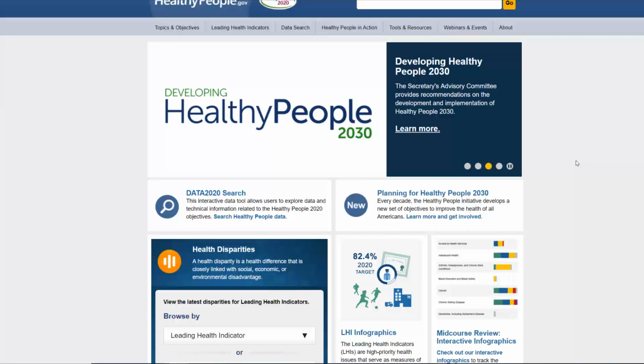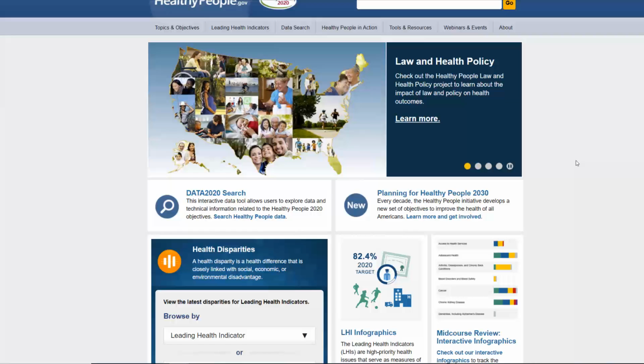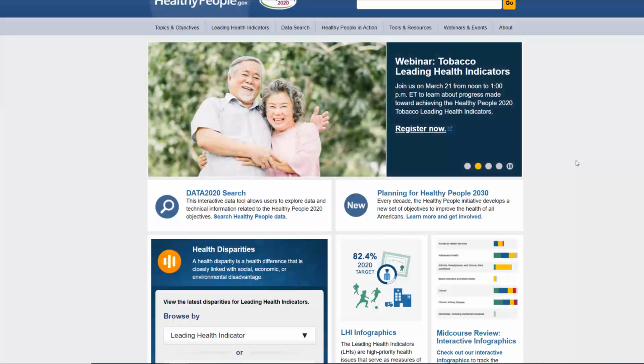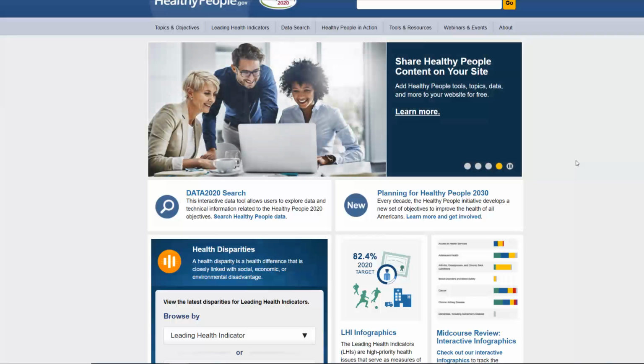So Healthy People 2020 is already out and being used, but there is an advisory board that is already being recruited to start putting together Healthy People 2030. Now, the handful of broad goals, which in the chapter they go into more detail, addresses the social determinants of health, eliminating health disparities, improving access to quality health care, improving public health services, as well as improving the dissemination of health information to the public.